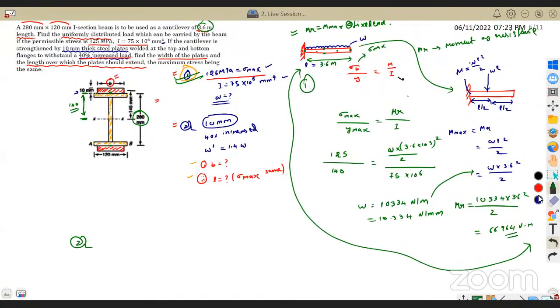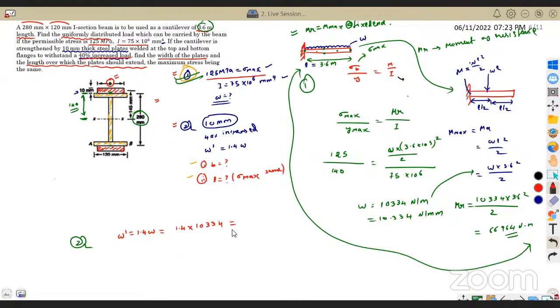Now coming to the second question, here the load is getting increased by 40%. So my W dash is nothing but 1.4 times of W, which is 1.4 times of 10334. If you have a calculator, you just solve it and get the answer.